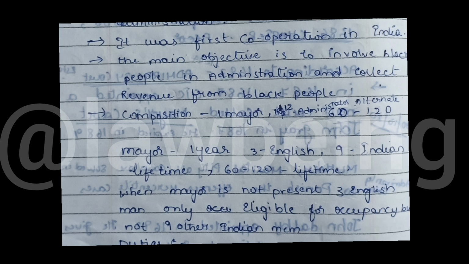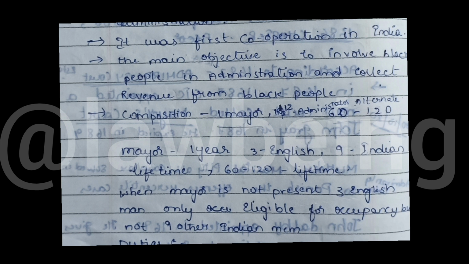After the establishment of Mayor's Court, black people started to be involved in administration work, and also to collect revenue from black people.